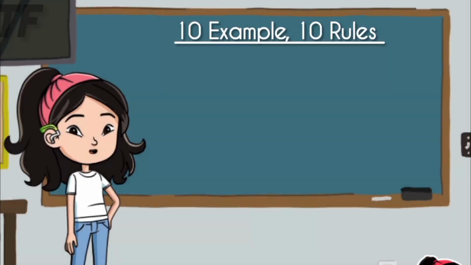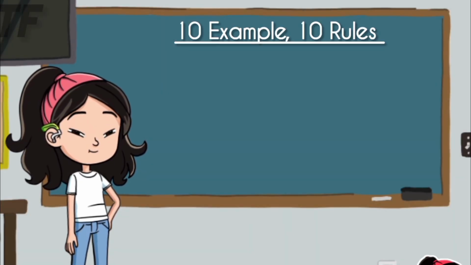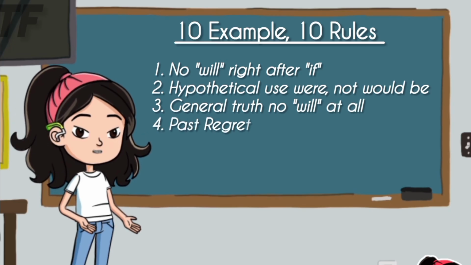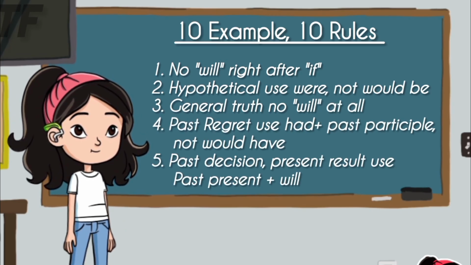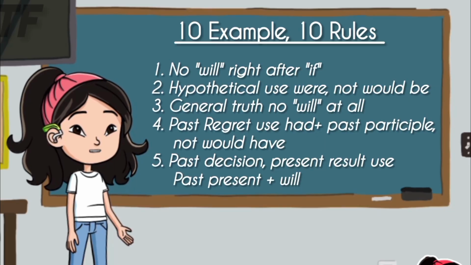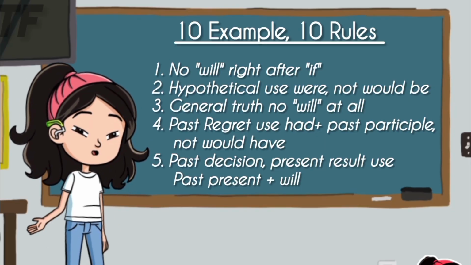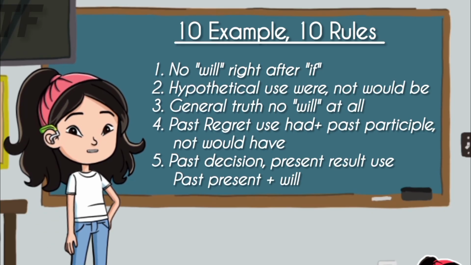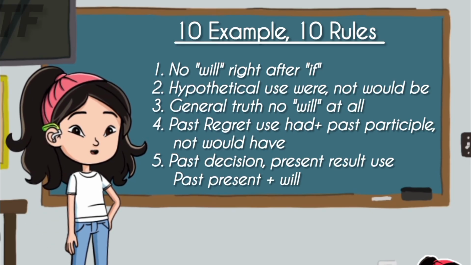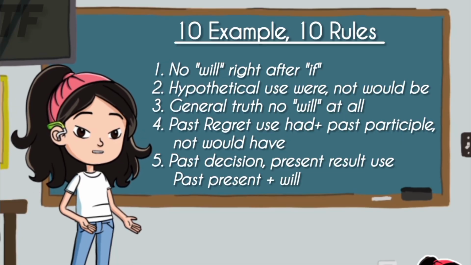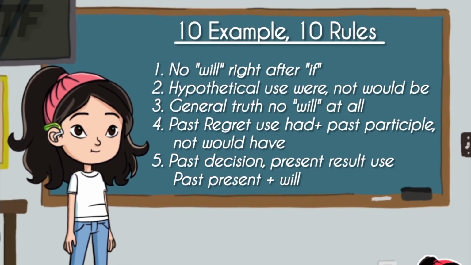Recap: 10 examples, 10 rules. 1. No will right after if. 2. Hypothetical: use were, not would be. 3. General truths: no will at all. 4. Past regret: use had plus past participle, not would have. 5. Past decision, present result: use past perfect plus would.